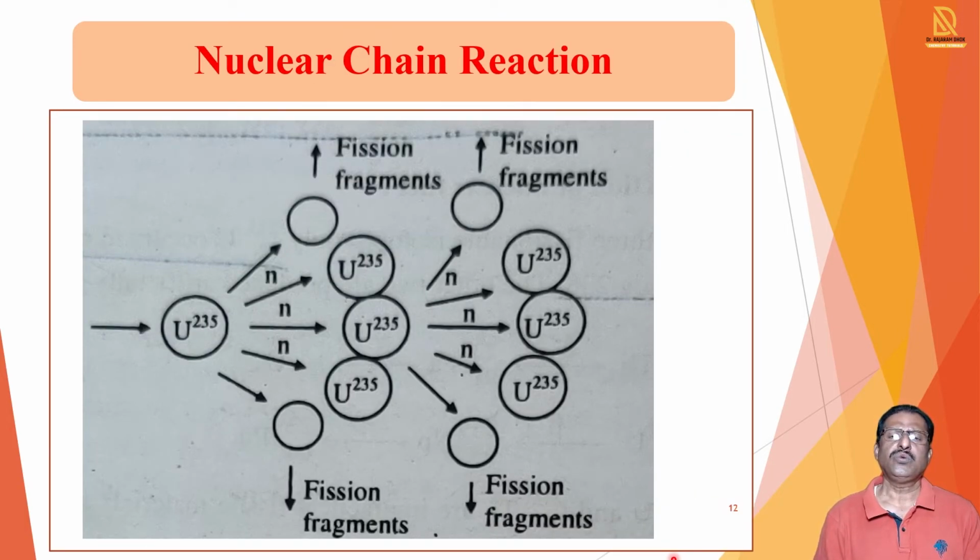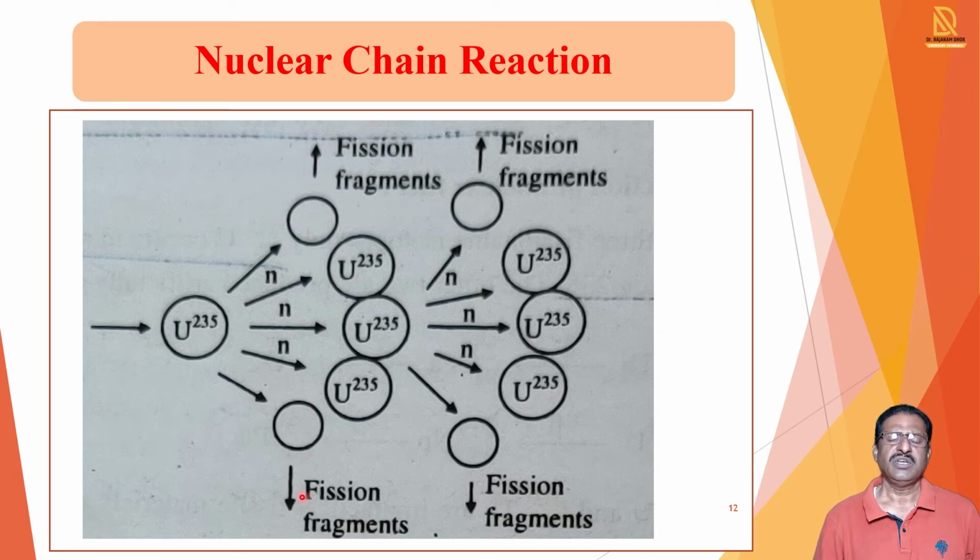Now we see the nuclear chain reaction. How is the nuclear chain reaction carried out? The breaking of uranium forms a chain reaction, and that is called nuclear chain reaction. So how is it formed? We take uranium-235. When uranium-235 is bombarded by one neutron, it is broken into smaller nuclei, and smaller fission fragments are formed.